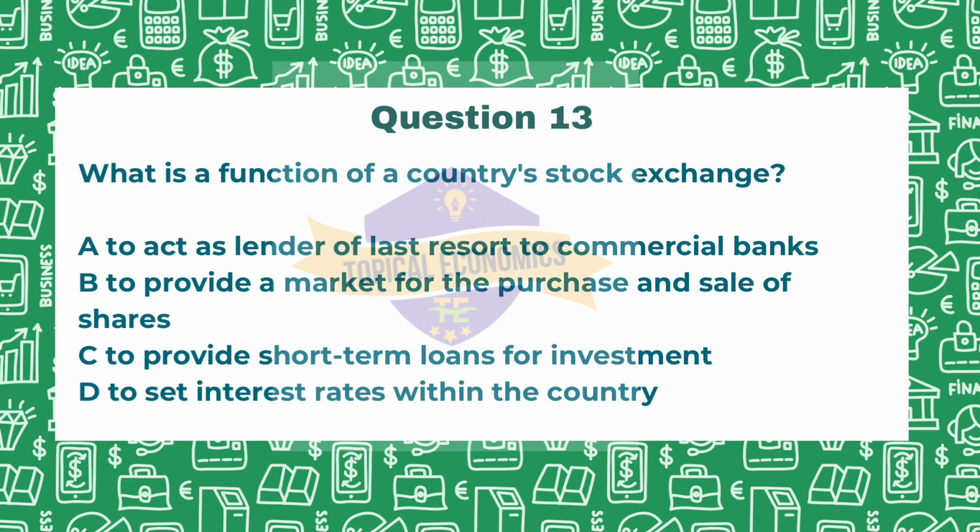However, let us look at C and D options as well. Option C is to provide short-term loans for investment. This function is more aligned with financial institutions or money markets rather than stock exchanges. Stock exchanges do not provide loans, they just enable the trading of existing securities. So this is again not the answer.